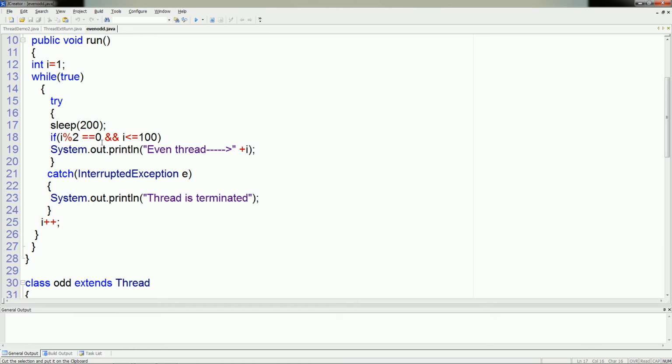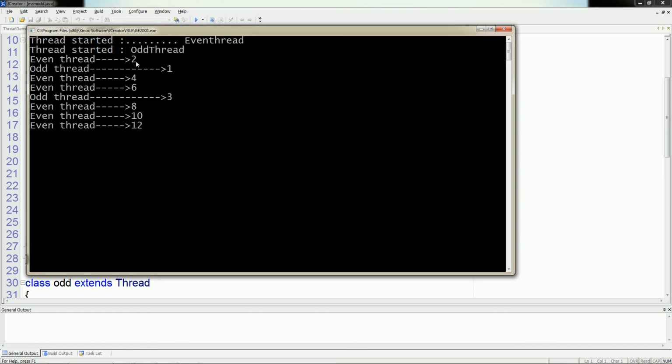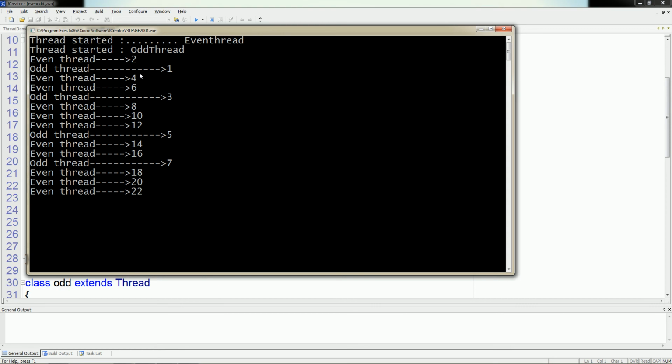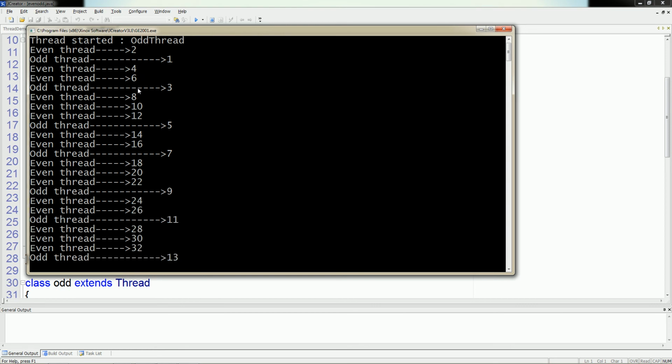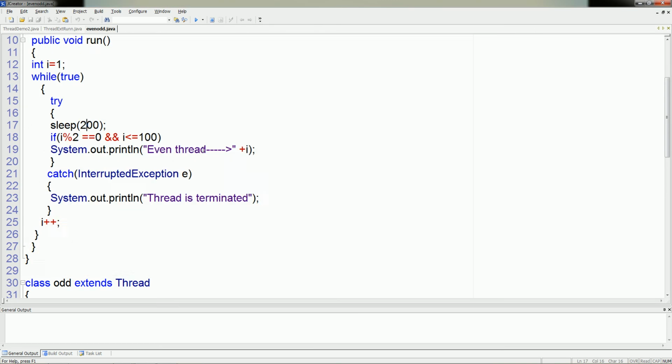Therefore, let us see how it will display the output. Now here we have a single even number, one odd number, after that multiple even numbers and a single odd number, because the time interval of odd numbers is larger as compared to even numbers. And if you give the same time interval, then what happens? Let us see.